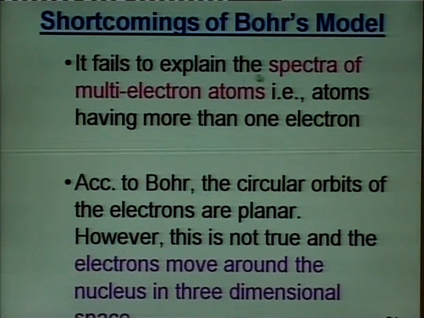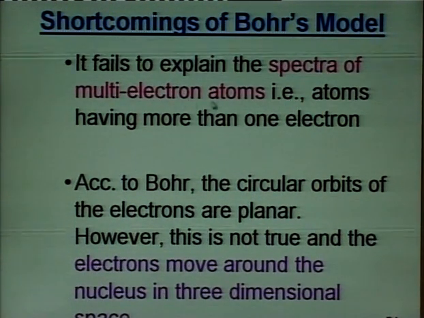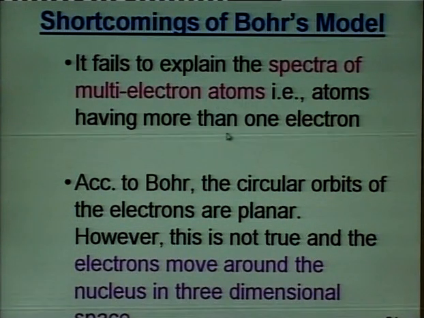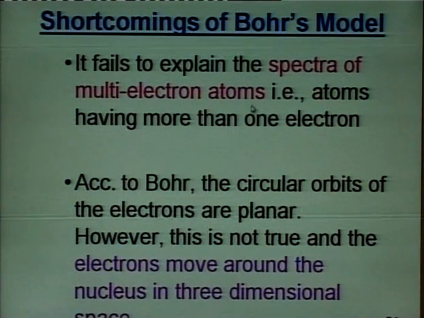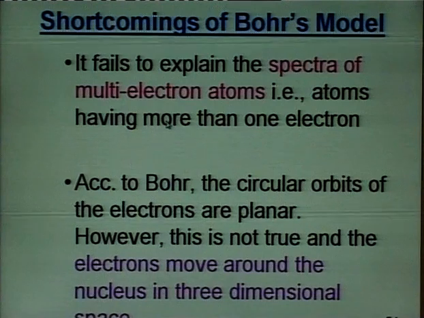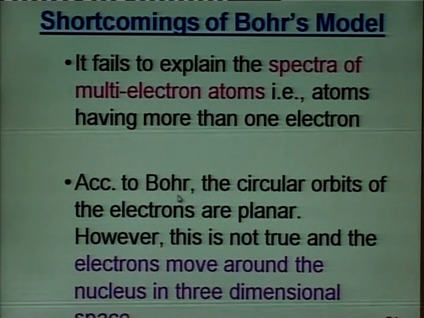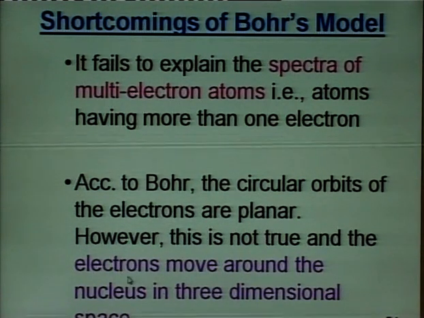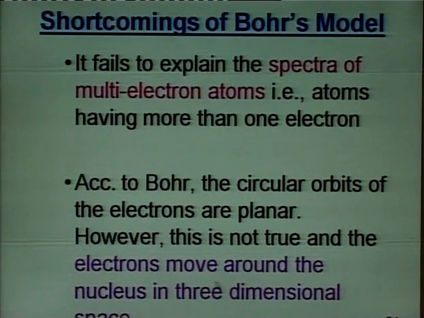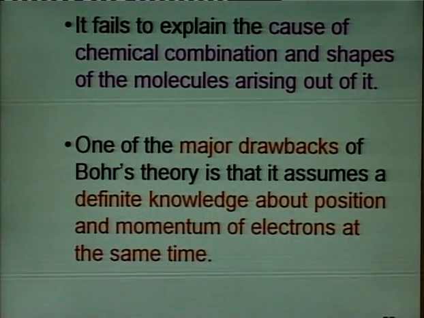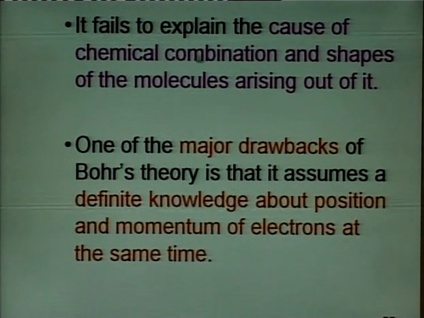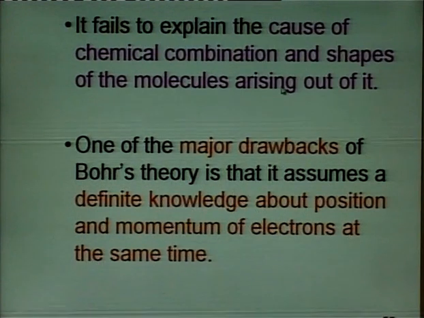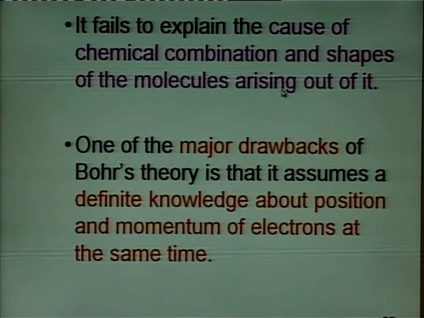This model fails to explain the spectrum of multi-electron atoms, that is atoms having more than one electron. It could explain the spectrum of hydrogen, but it cannot explain the spectrum of multi-electron systems. According to Bohr's model, the circular orbits are planar. However, electrons move around the nucleus in 3-dimensional space. Then it fails to explain the cause of chemical combination and shapes of the molecules arising out of it.